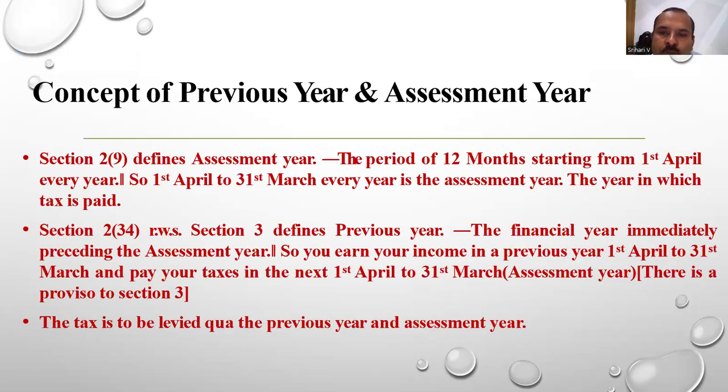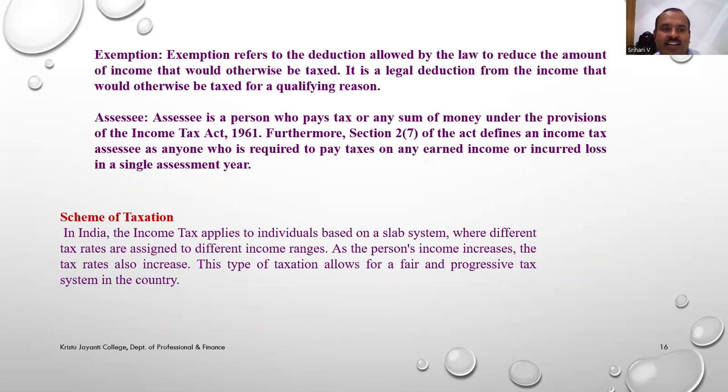Then what do you mean by previous year and assessment year? Assessment year is a 12-month duration. It starts from 1st April and ends on 31st March. Then the previous year is the 12-month duration immediately previous. The previous year's income will be considered for this assessment year. And this assessment year's income will be considered for income tax in the next tax.